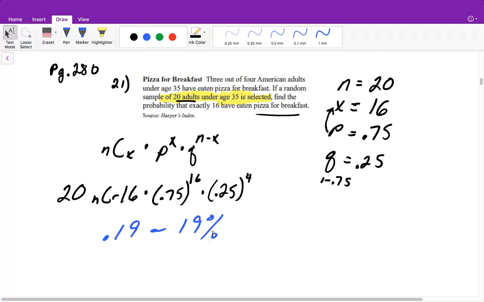So what this is saying is that if we were going to take all of the people in America and we said we're only going to select 20 of them at random, we have a 19% chance of having 16 of those 20 to have eaten pizza for breakfast. Right? So this is telling us what we can expect to have. What is the probability of actually having this as part of our random sample? Right? And we would have a 19% chance for that.